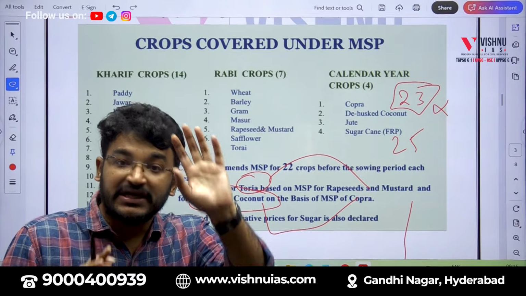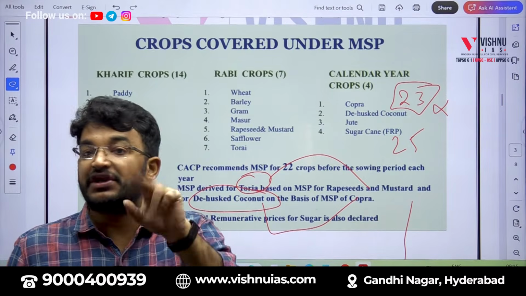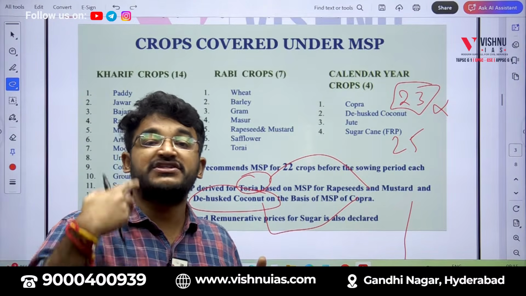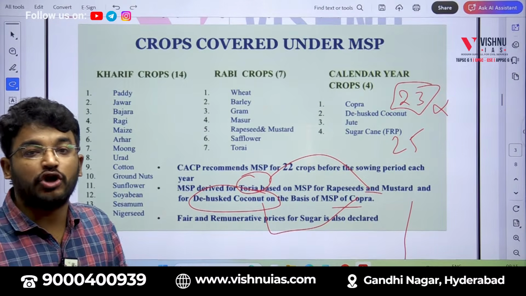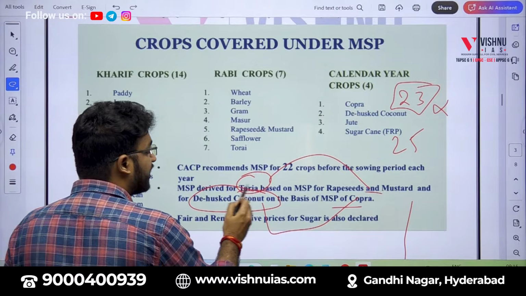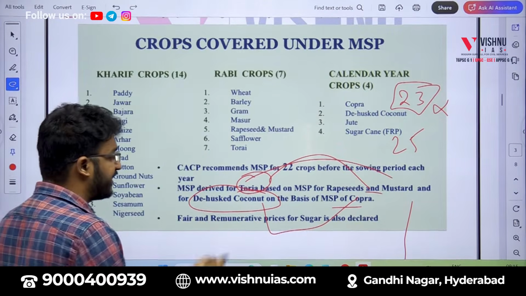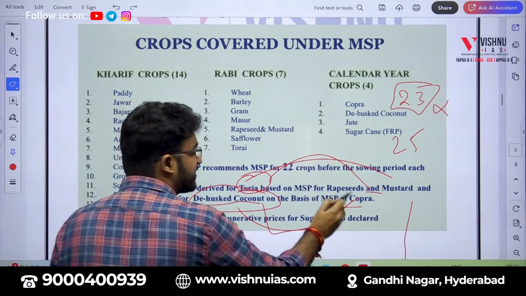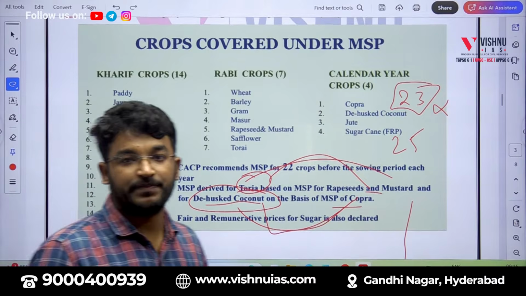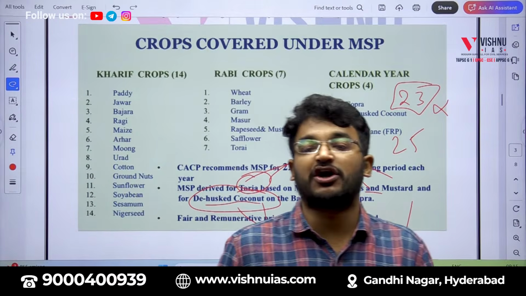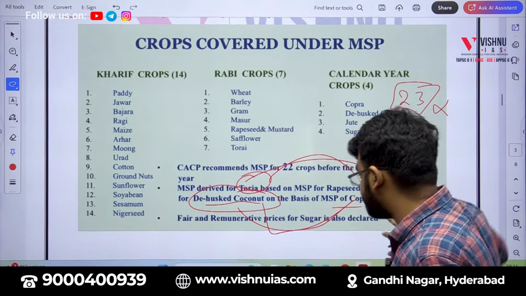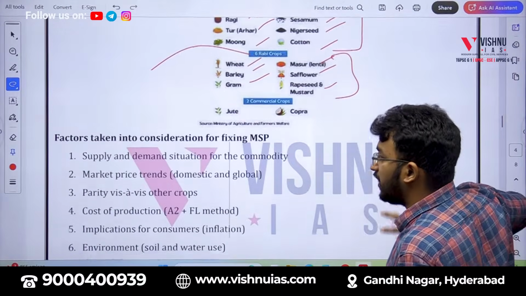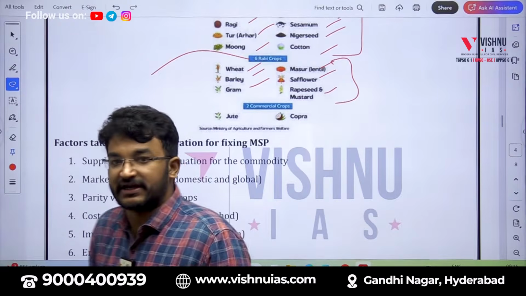Don't get confused. Government will be announcing MSP for only 23 crops. But based on the prices of 2 different crops, 2 more crops will be announced. For example, thoria's MSP is based on mustard MSP. Dehusked coconut MSP is based on copra's MSP. Okay, in this manner, in the final document, MSP for 25 crops will be there. Okay. Now, all this is fine. I hope it is clear until now.